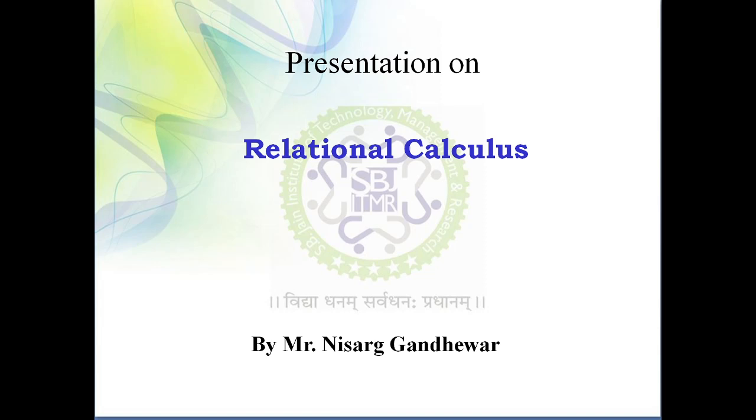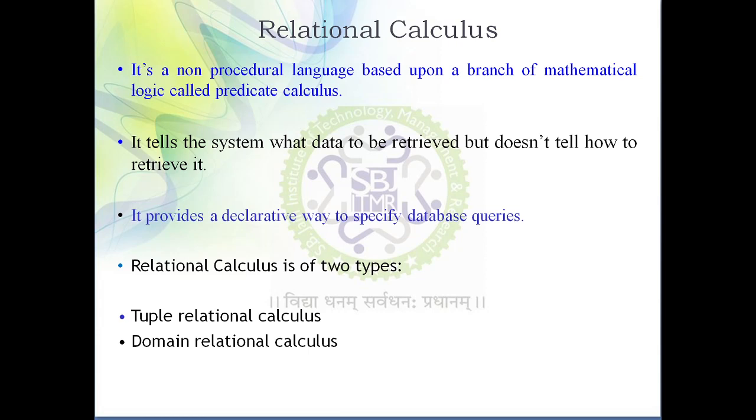In case of a formal query language we have two major types. One is relational algebra that we already discussed, and the second type is relational calculus. So relational calculus and relational algebra are treated as formal query languages. This relational calculus is again classified into two types: one is tuple relational calculus and the second one is domain relational calculus. First, try to understand what relational calculus is.